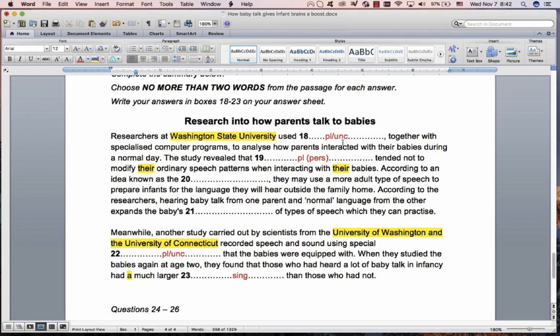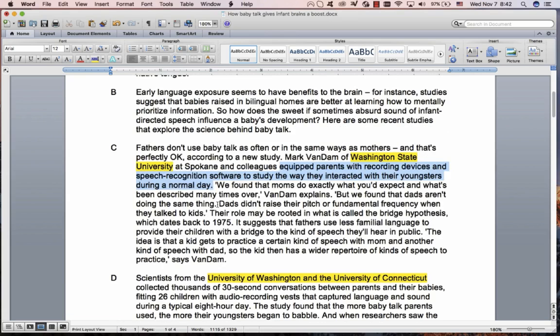Researchers used something together with specialized computer programs to analyze how parents interacted with their babies during a normal day. Is it description of the study or is it results of the study? Of course, it's description of the study. Here it says we found that, that's results. So our answer is somewhere in here.